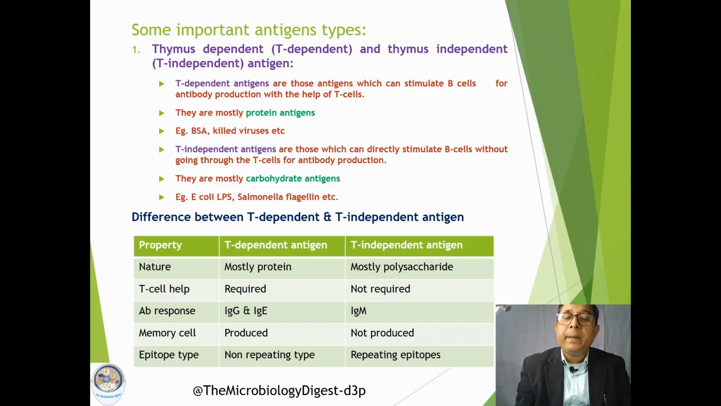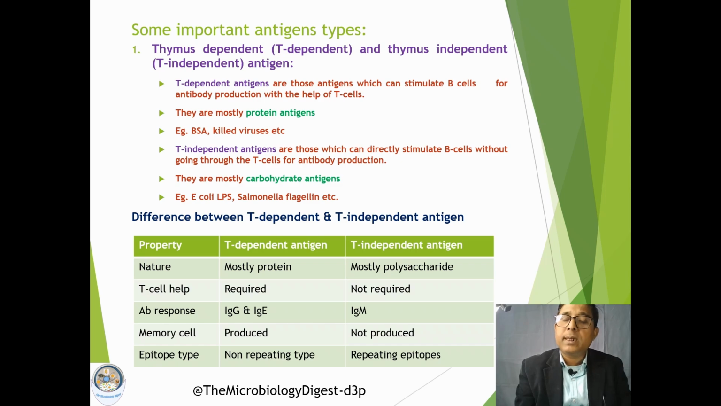The second type is the T independent or thymus independent antigens. These antigens can directly stimulate the B cells, and in this case they do not require T cell help. That is why they are called thymus independent or T independent antigens. Thymus independent antigens are mostly carbohydrate antigens. Examples are LPS, which is present in Escherichia coli, and flagellin from Salmonella.